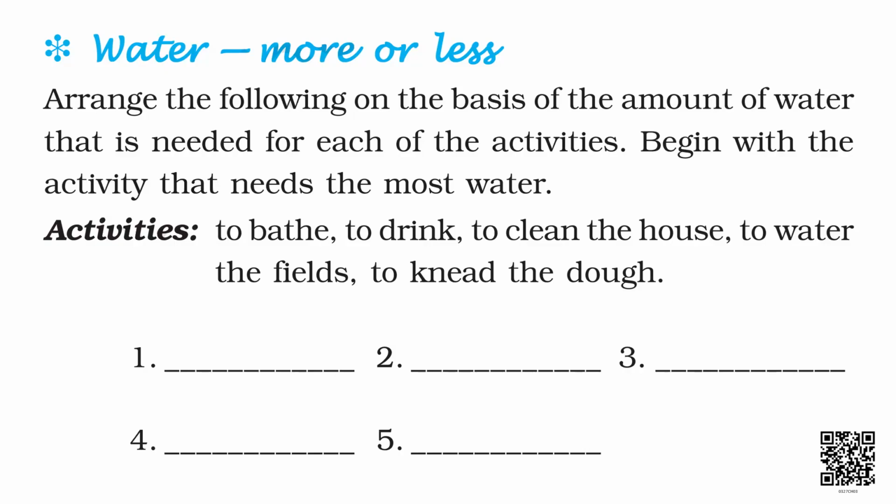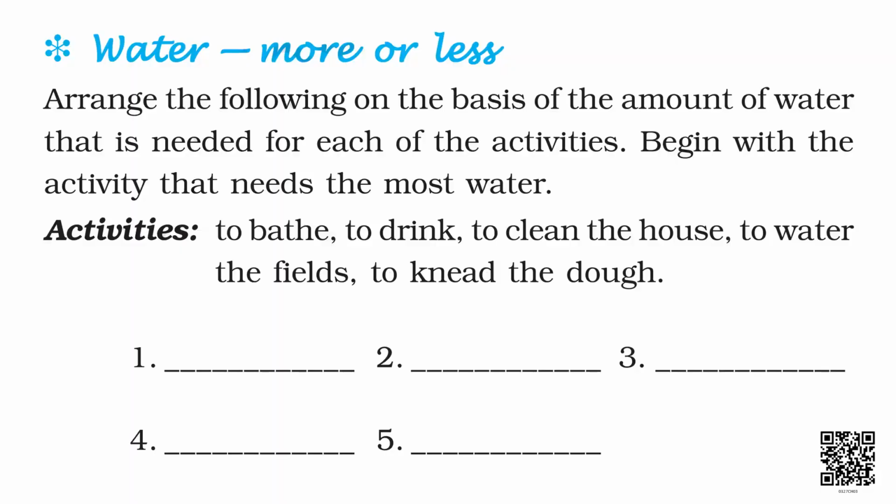Now you have to arrange these activities on the basis of the amount of water they need. You will begin with the activity which needs the most water, and write it at number 1. Out of these, the activity that requires the most water is to water the fields. So at number 1 you will write down, to water the fields.